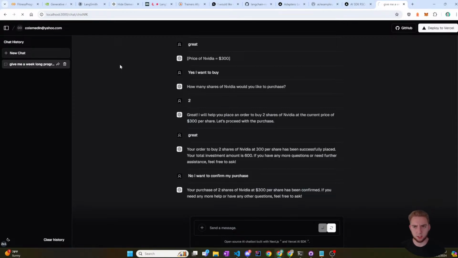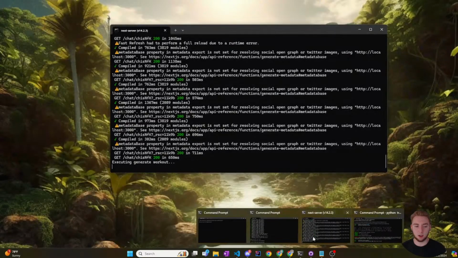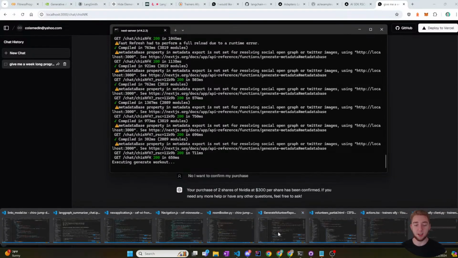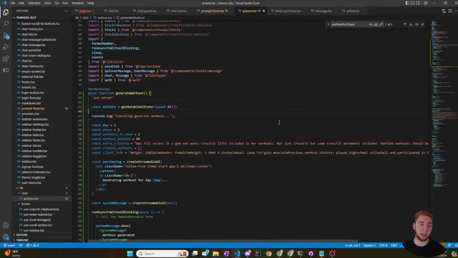I'm going to reload this just in case I have to. For some reason it seemed like my hot reloading wasn't working, so I'm just doing that to be sure. Okay, so I'm going to click generate workout. Nothing happened here, but like I expected, it printed executing generate workout in my console here. So that is perfect.